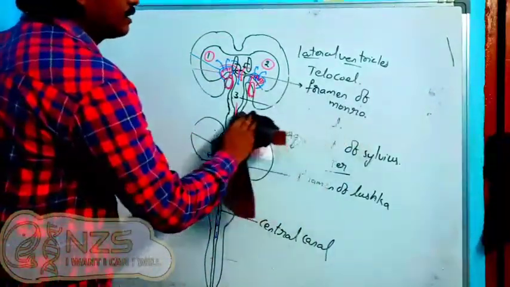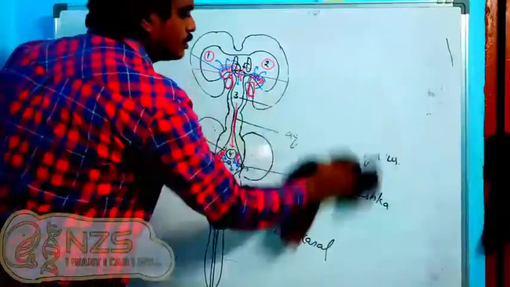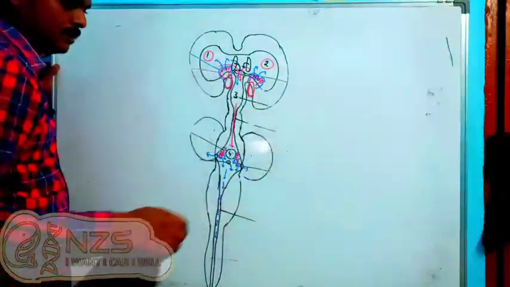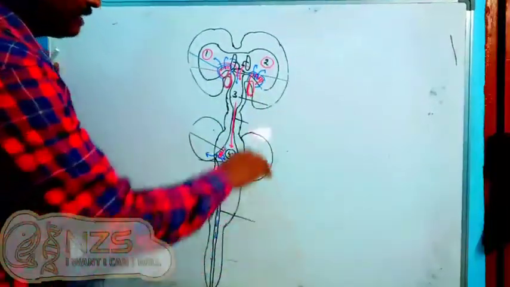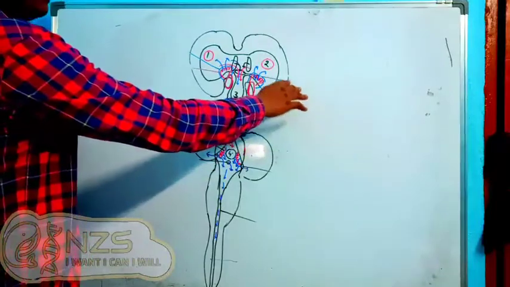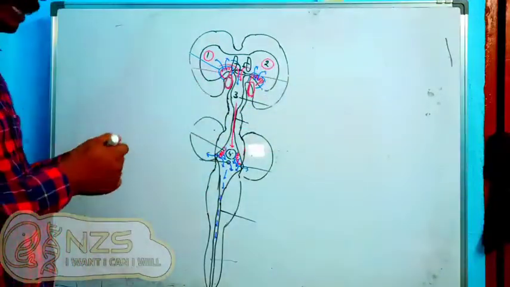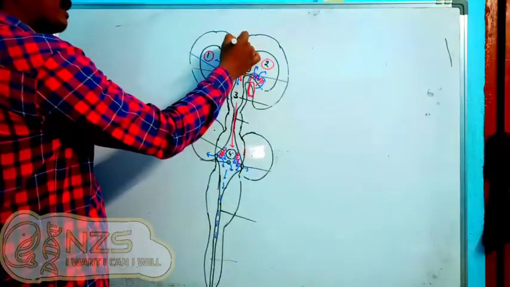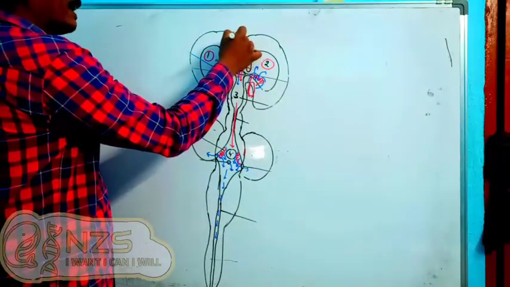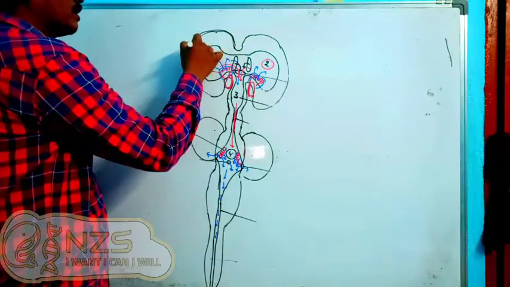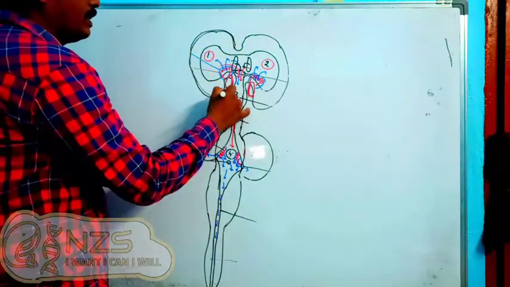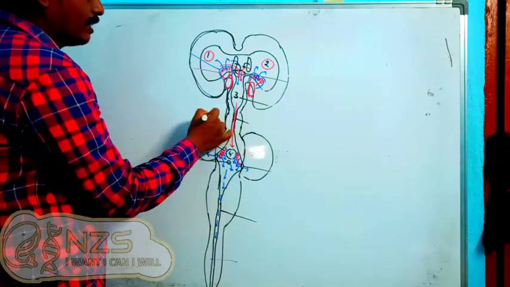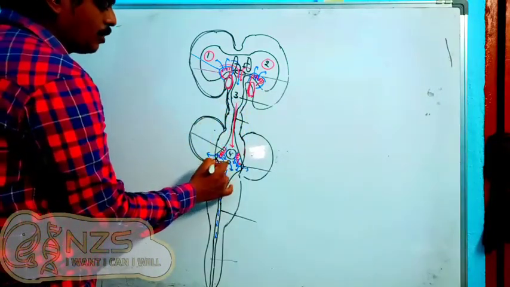Now what happens? The CSF comes out. CSF is pushed out of the ventricles into the meninges surrounding it. So what are the meninges surrounding it? Already we have discussed, we have the pia mater, which is already forming this choroid plexus. So we have this pia mater in close contact with the CNS. There is no need of discussing the pia mater further, because it is already in close contact, and that is the one which forms this choroid plexus.